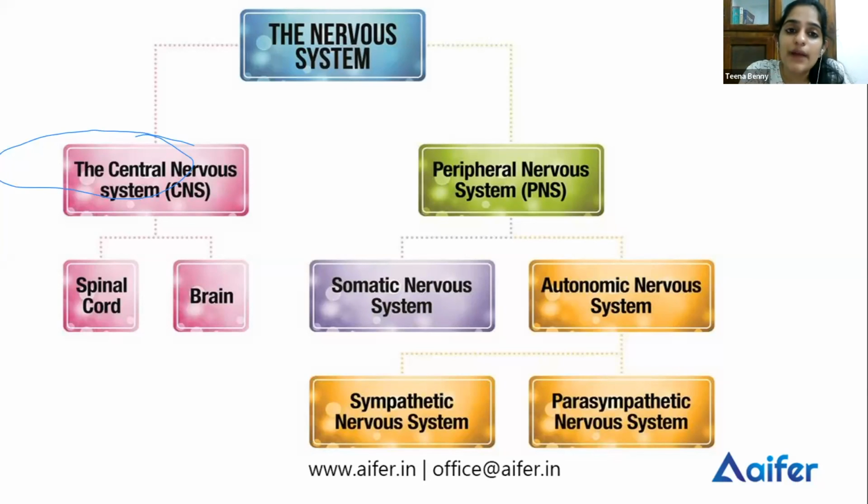Okay, and what do sensory neurons do? They transmit sensory information from your sensory receptors to the brain and spinal cord. And motor neurons transmit motor information from the brain and spinal cord to your muscles. Now, the autonomic nervous system consists of sympathetic and parasympathetic. Both these systems are antagonists. That is, they perform opposite functions.